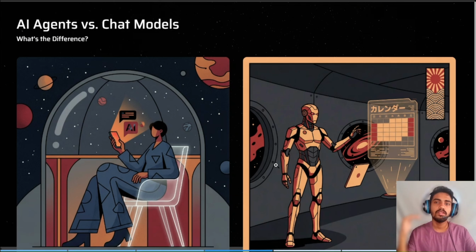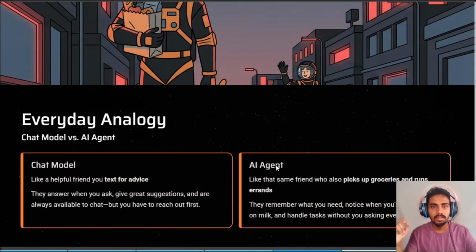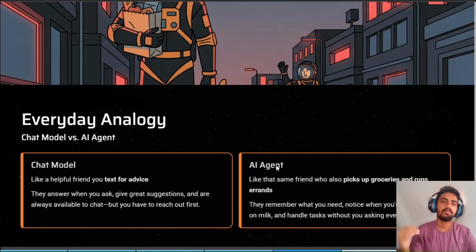So now we will differentiate the AI agents which we make, which we use, and which we implement in businesses or in our personal life, versus the chat models which we use, OpenAI, Gemini, ChatGPT, etc. The simple analogy is, a chatbot is a friend which is ready to answer your questions anytime and ready to help you with anything which you ask for. But you have to reach out first, you have to ask it first, and then it will advise you or help you.